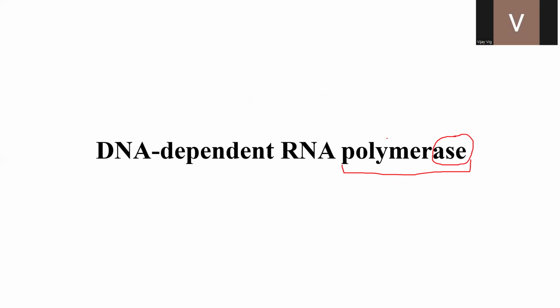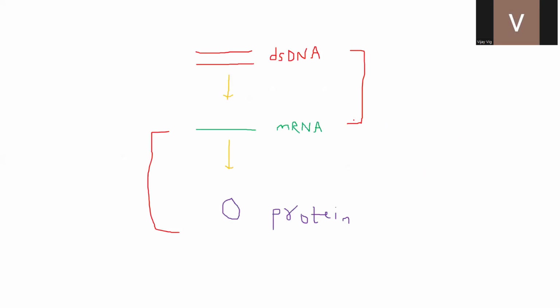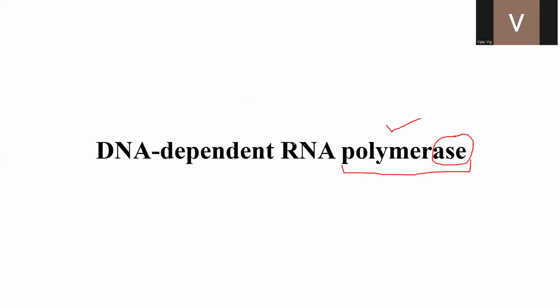Polymerase means it's an enzyme that synthesizes a polymer. Which polymers? If we see that the end result of transcription is synthesis of mRNA, which means a type of RNA is being synthesized. So this polymerase is naturally synthesizing RNA.